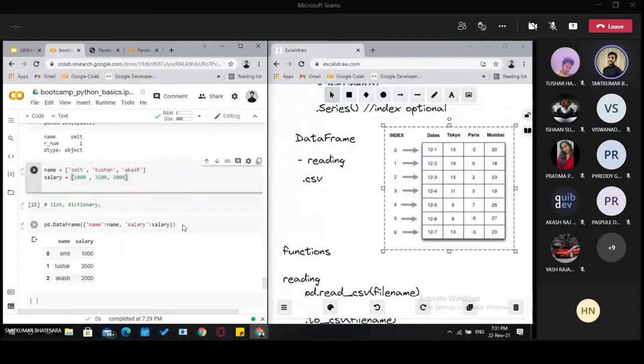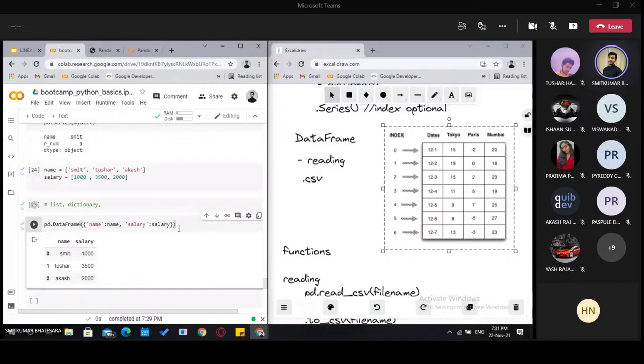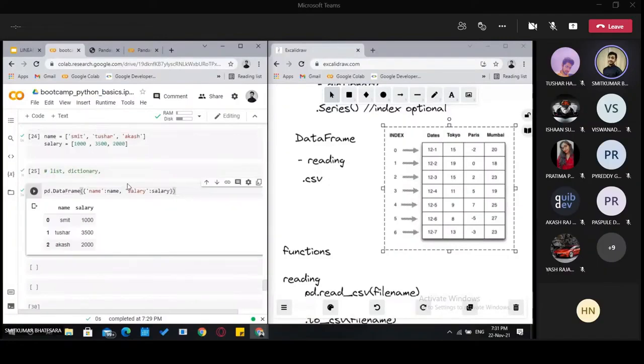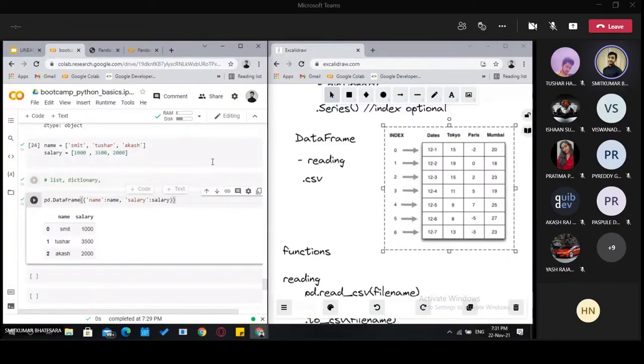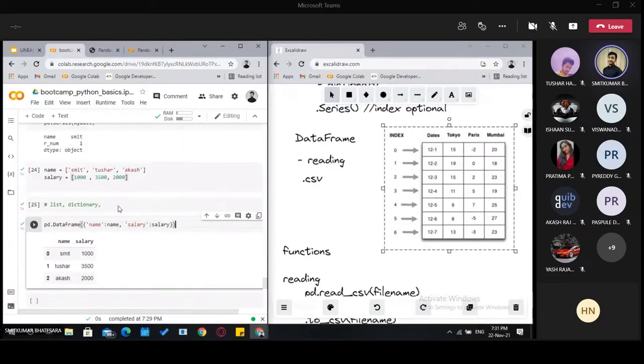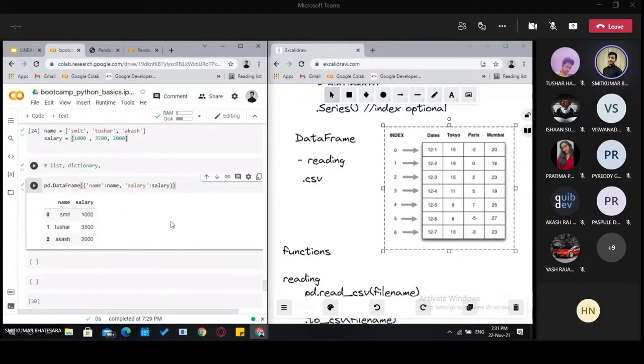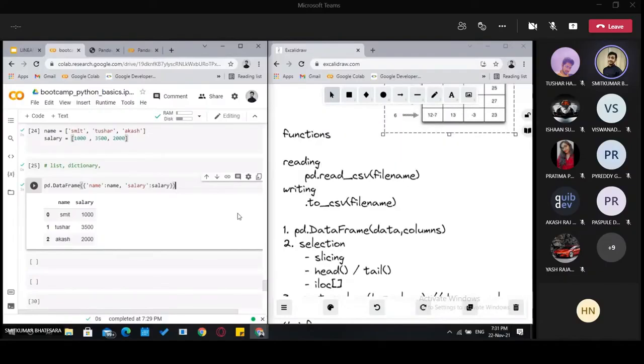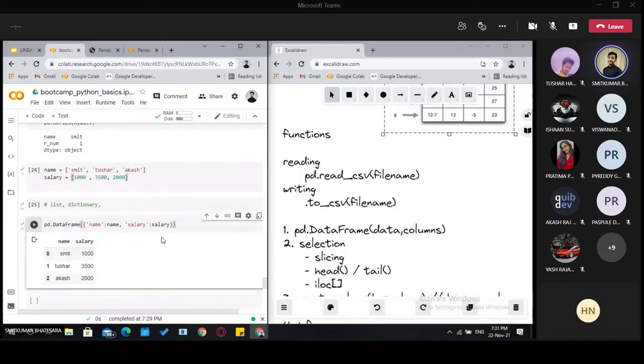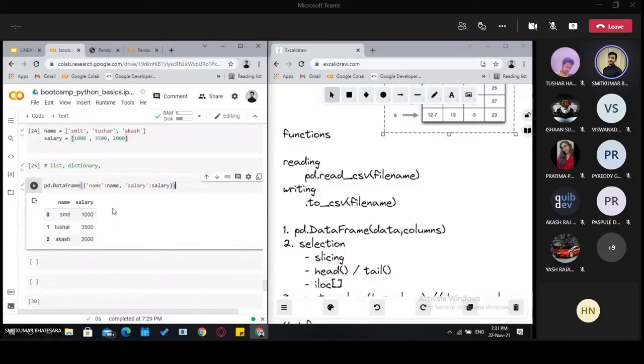The best thing about pandas is it gives knowledge out of data, because without knowledge, the data is useless, right? So we should know how to make value out of the data. We will do some operations on data, and we will see different kinds of functions and what facilities the data frame in pandas provides us. So this is basically how we create a data frame from a list or using a dictionary. The best way is from a dictionary.